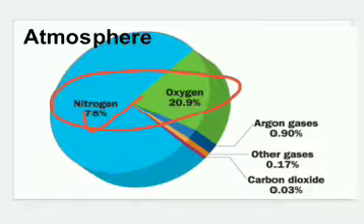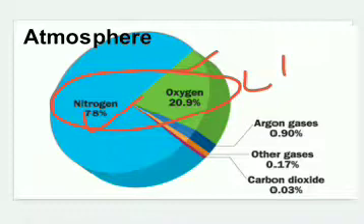Exact proportion is 78.08, which is approximately equal to 78. And the amount of oxygen present in fresh and non-polluted atmosphere is 20.98%, approximately equal to 21%. So 78% nitrogen and 21% oxygen, the total of this is 99.